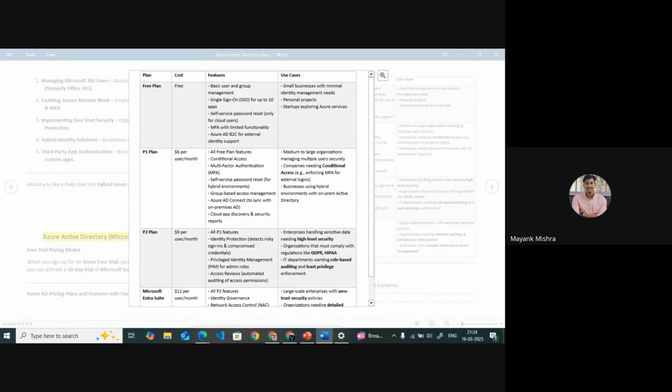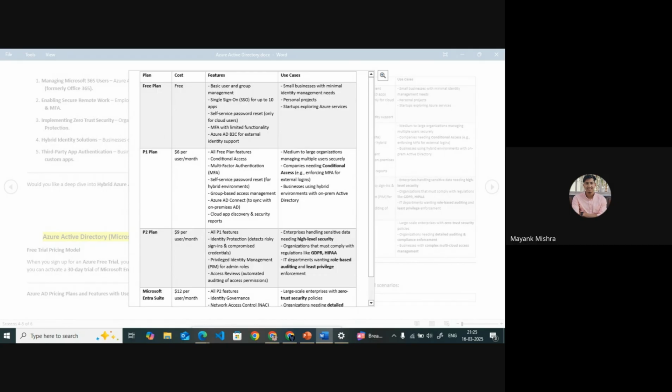What happens is, if I log in to this account, it will ask me to do multi-factor authentication using an authenticator app in our free plan. If I have the P1 plan or P2 plan, I can disable it, like saying that every user doesn't need multi-factor authentication. In the free plan, we can't disable or enable it.